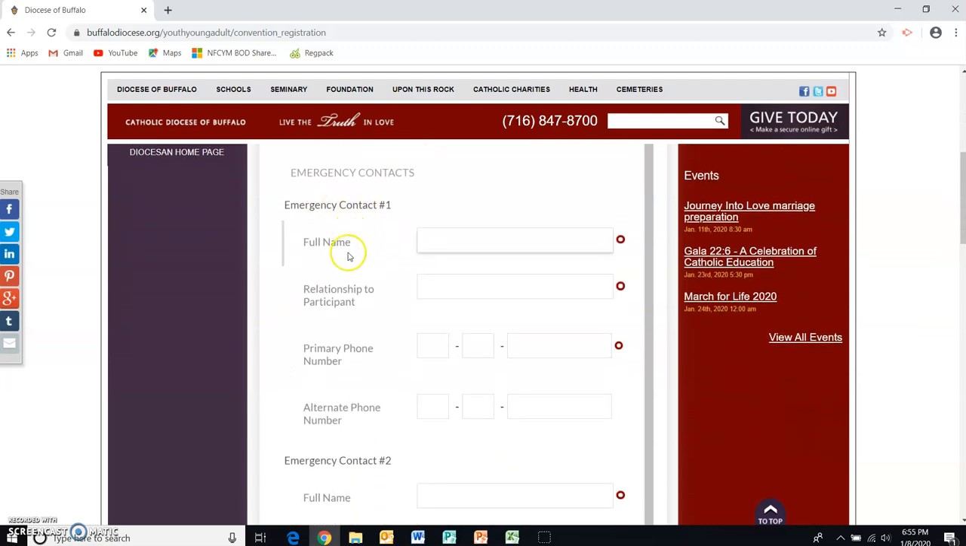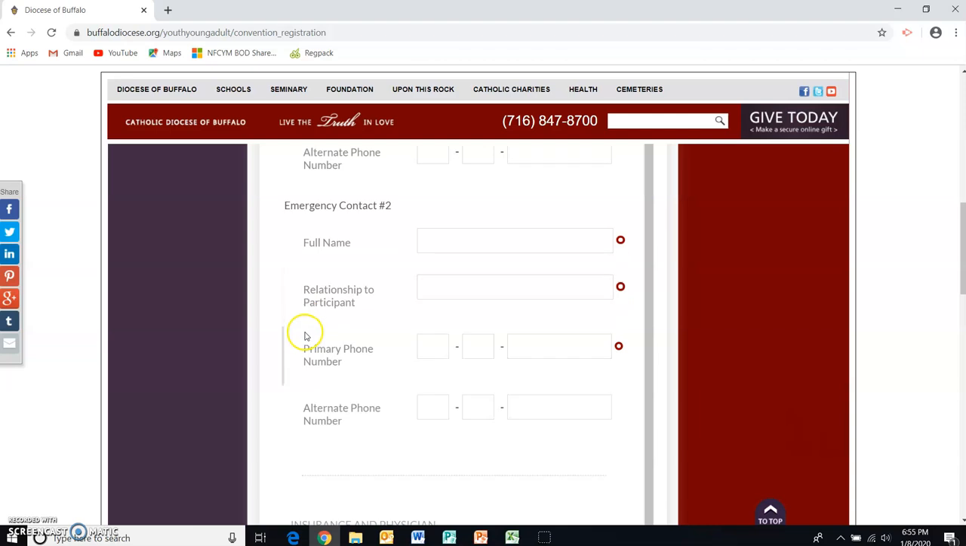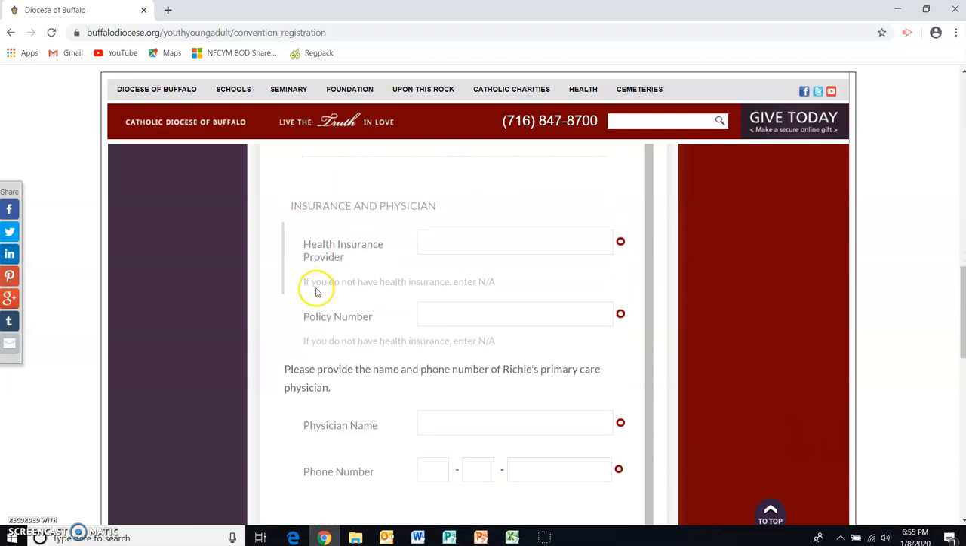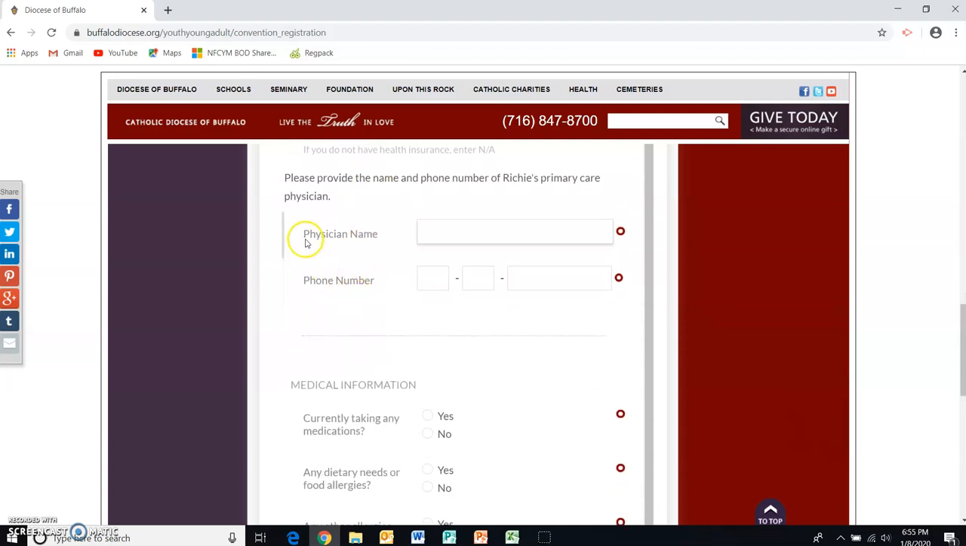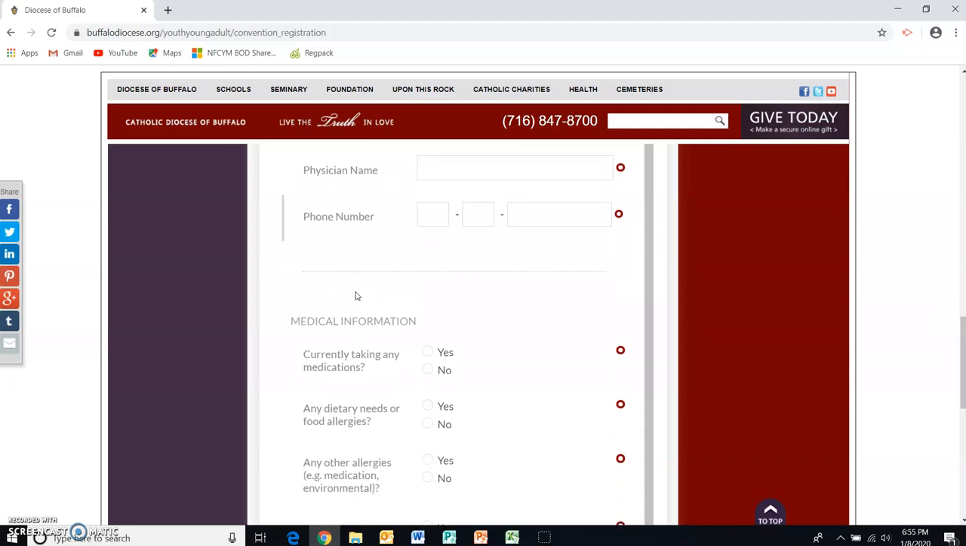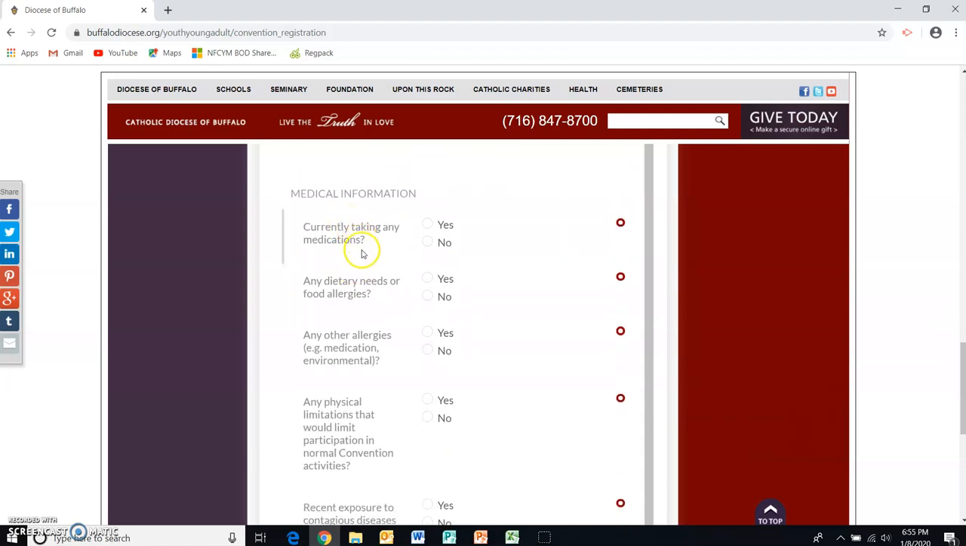We ask for these emergency contacts, contact 1 and contact 2. We also ask information about the health insurance provider and policy number. We ask people to provide their physician's name and phone number in case there was a medical emergency. And then we ask some yes or no questions about your medical conditions. These are all simple yes or no questions.